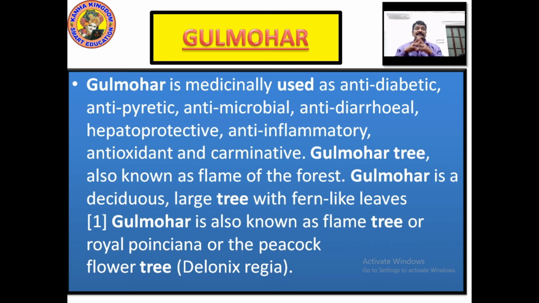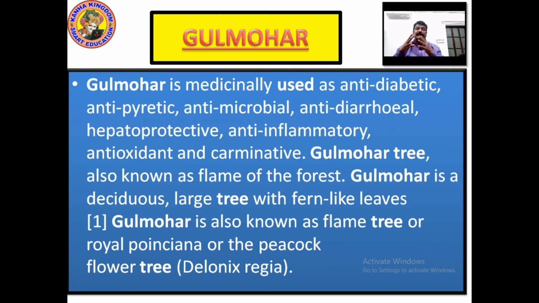So it is called flame of the forest. It has so many benefits: anti-diabetic, anti-pyretic, antimicrobial, anti-diarrheal, hepatoprotective, anti-inflammatory, antioxidant and carminative. So it has so many features.